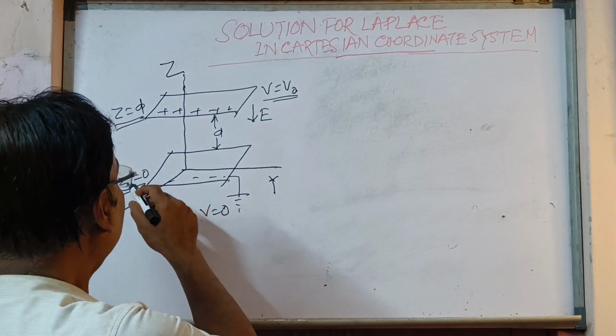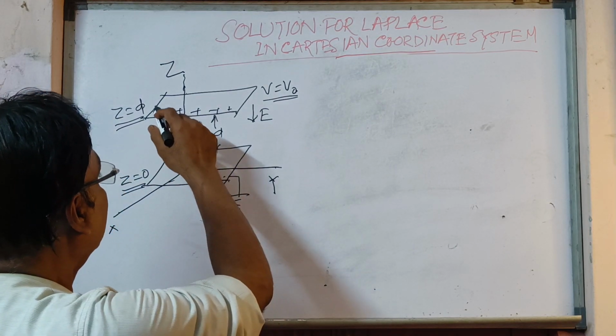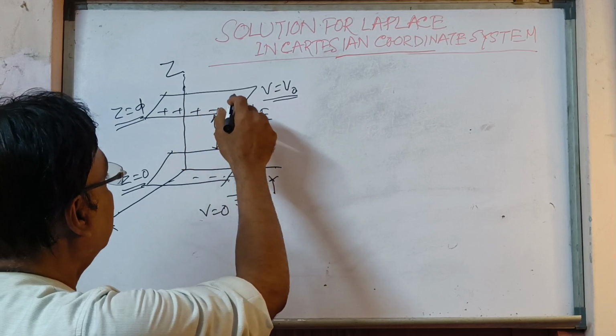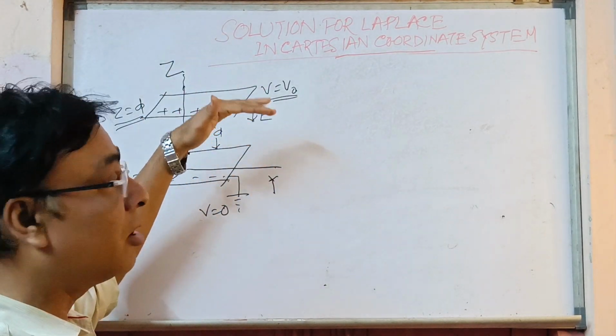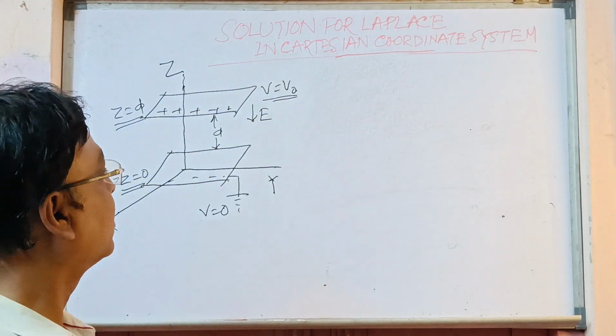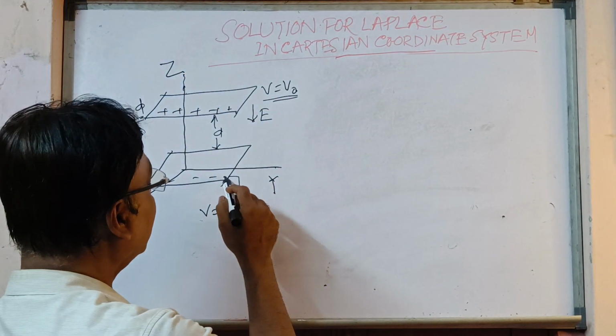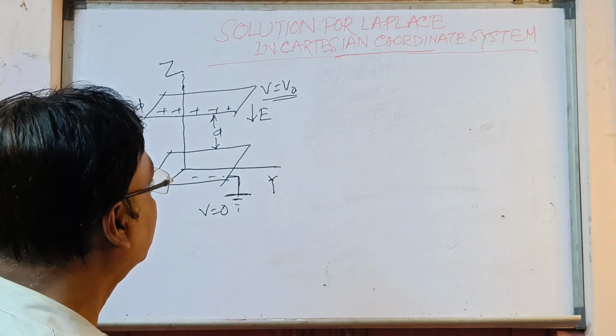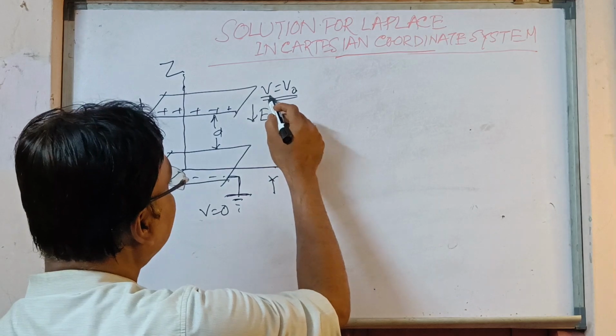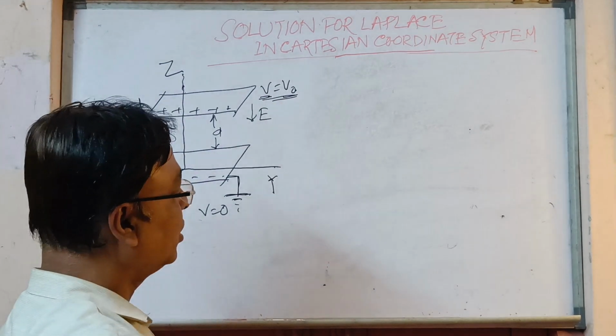Suppose this one is z is equal to 0 and this plate is maintained at a distance of z is equal to d. That means the variation is only along the z direction. This plate is grounded, so its potential will be 0, and the potential of this one, let it be V0.